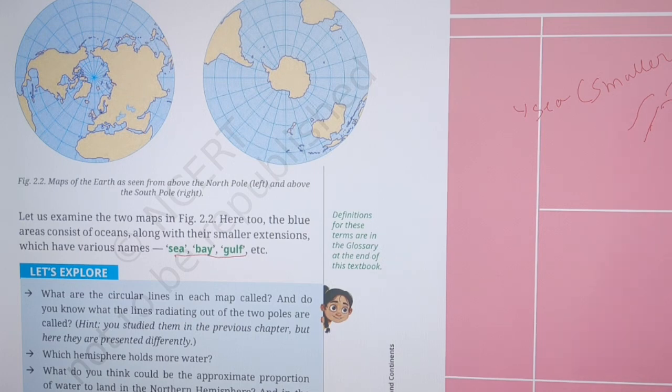And a gulf is a narrow water body, such as the Persian Gulf. That's so small. In this case, this is the Arabian Peninsula, here it is Iran, and that is the Persian Gulf. This is a small water body, much closer to landmass. That is called the Persian Gulf.